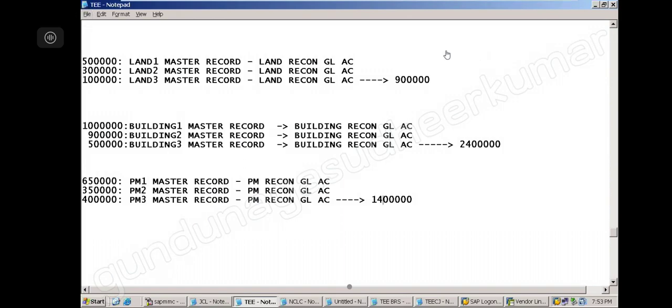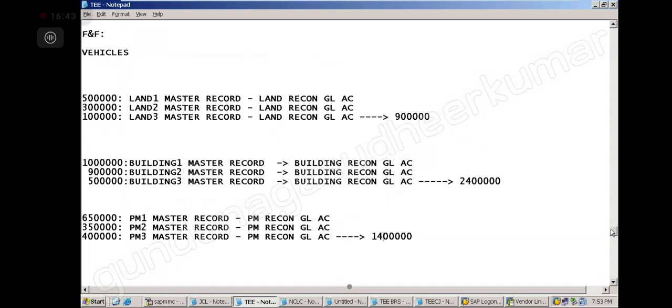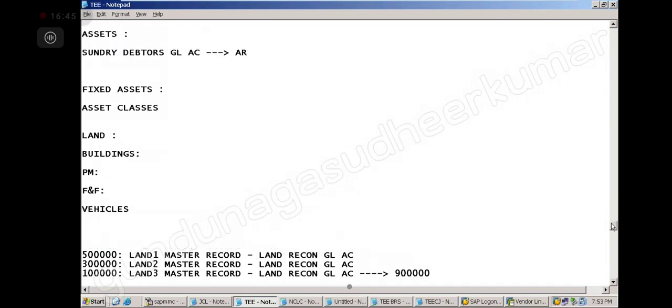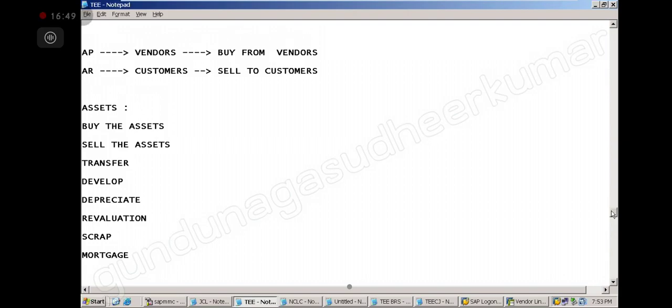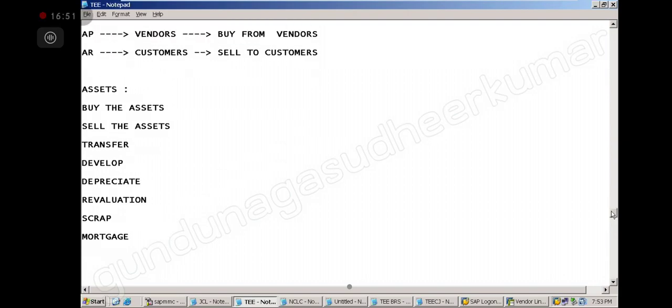Okay, we will proceed now. So here, what did I say? The reconciliation process in asset accounting is complicated. Why is it complicated? First reason: in accounts payable you have only one type of transaction, you only buy. In accounts receivable you only sell. That's why it is simple and straightforward.